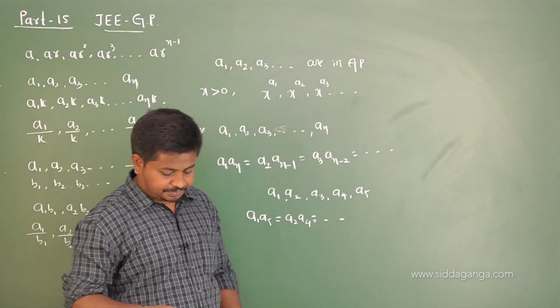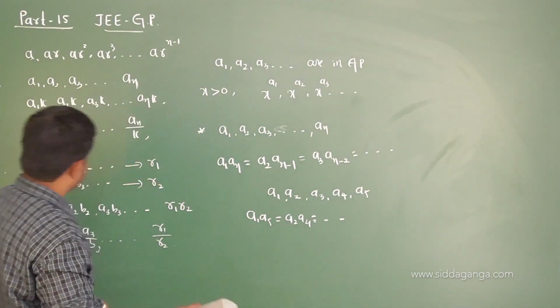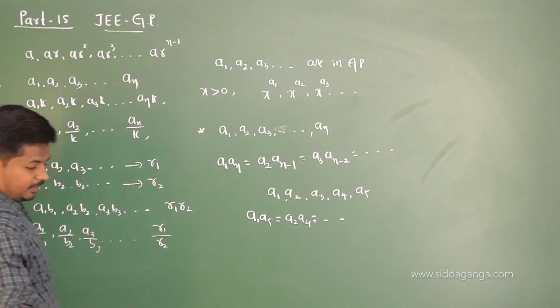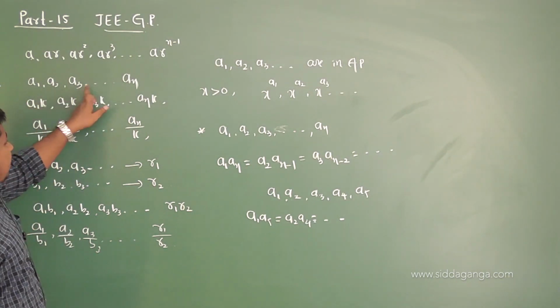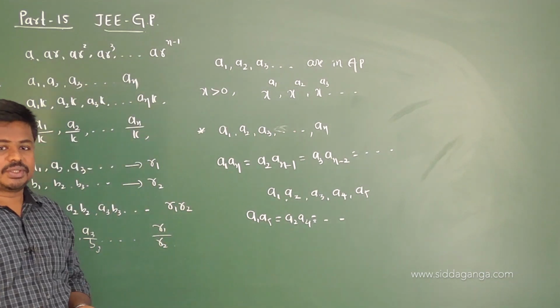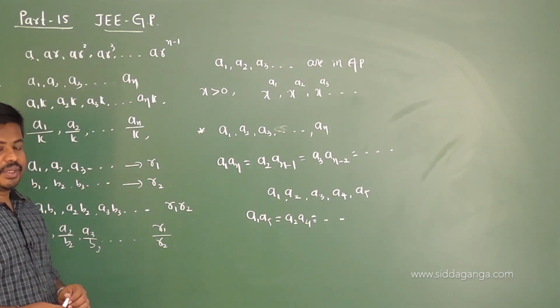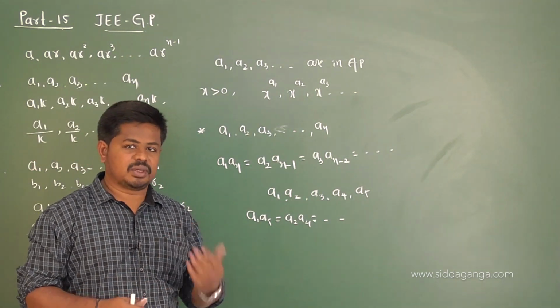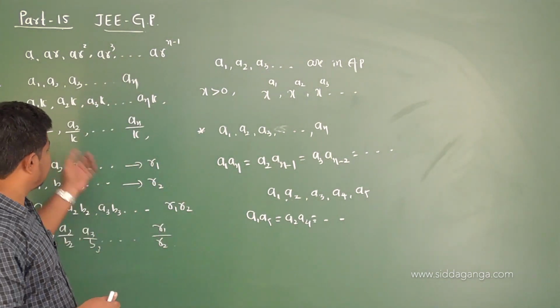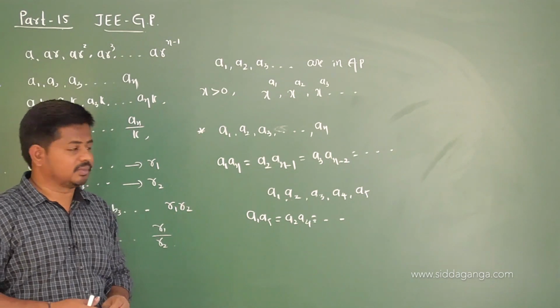And one more thing is, hope you got it, students. Once again, A1, A2, A3 are the terms of a geometric progression. Then, if each term of a geometric progression is divided by or multiplied by some non-zero constant k, then the resulting sequence is again a geometric progression.